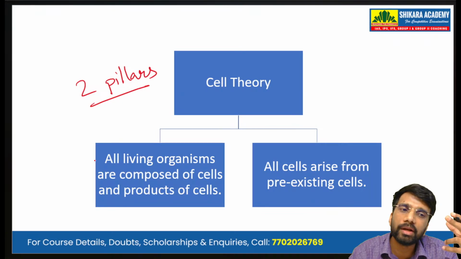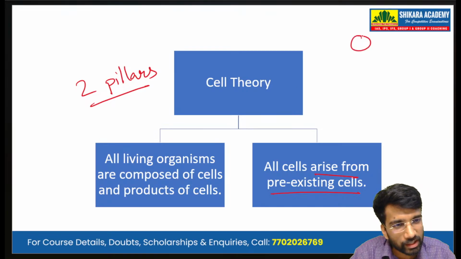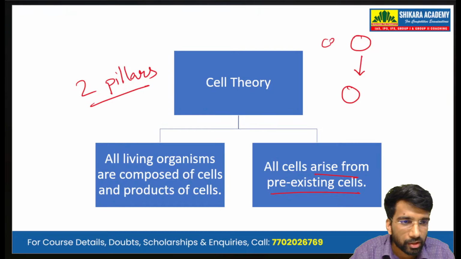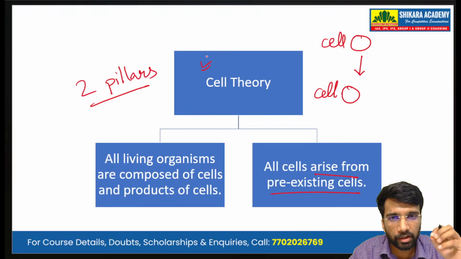And the second pillar is that all cells arise from pre-existing cells. So one cell gives rise to another cell. A cell is derived from a cell only. These are the two fundamental pillars of the cell theory.